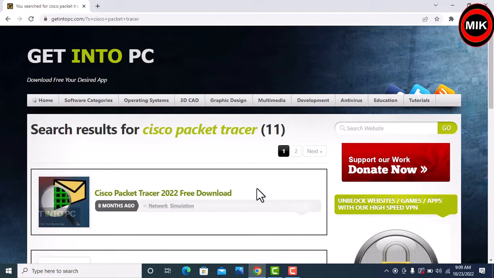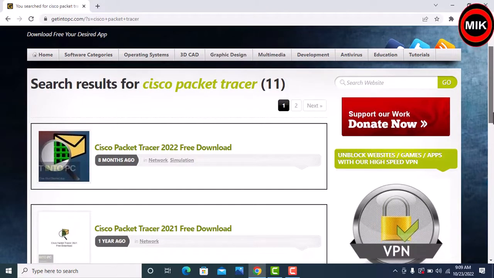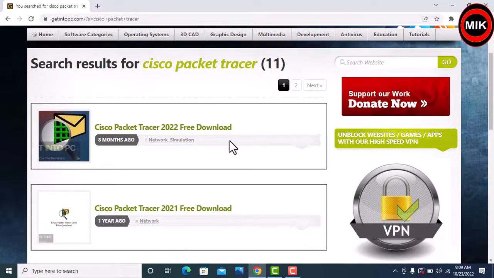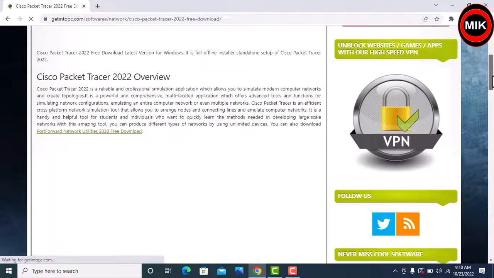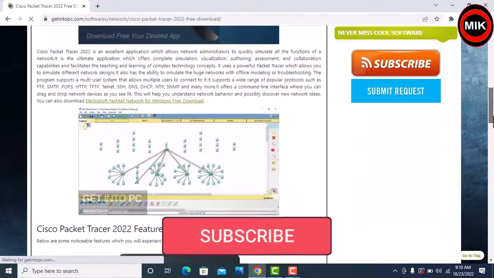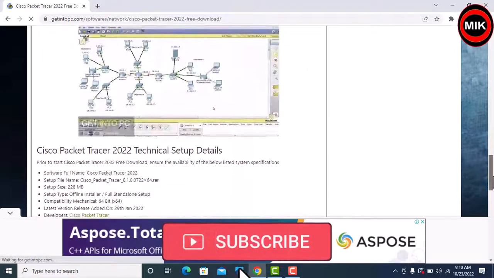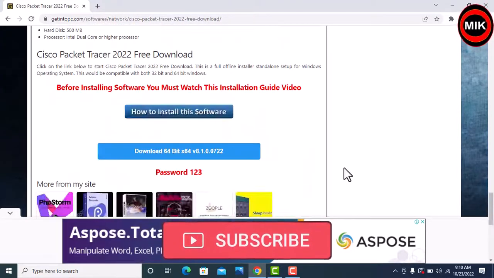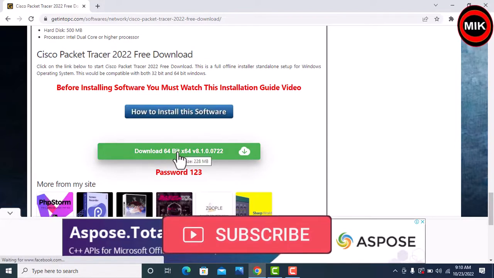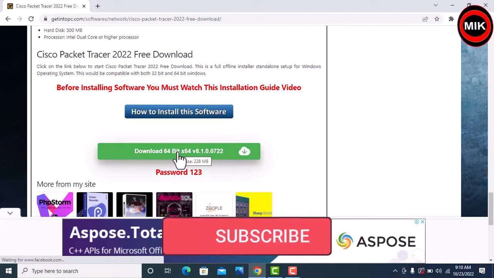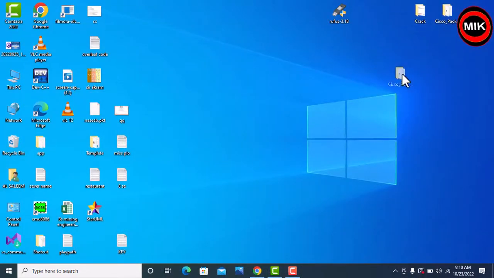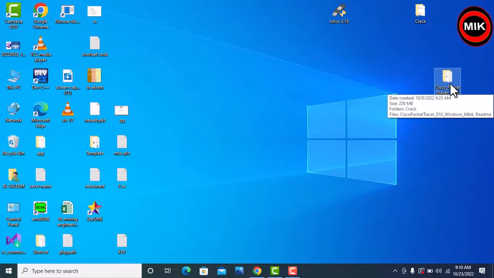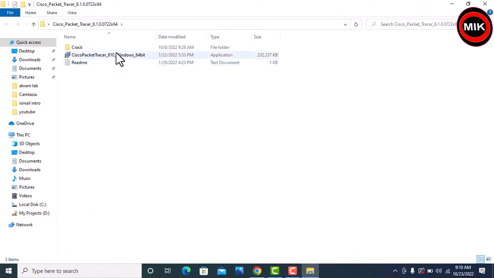You can see here we have different versions of it. You can download any of them, it doesn't matter. First I clicked Cisco packages. So now you can see, here simply click download. I have already downloaded it, so we will simply install it. Come to the PC, here you can see it is downloaded. Now simply double click it and install.